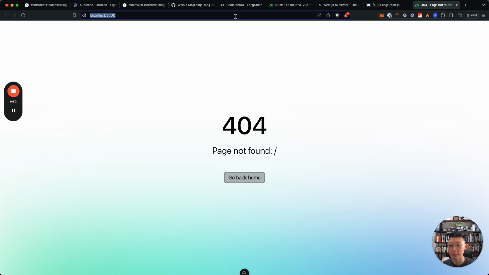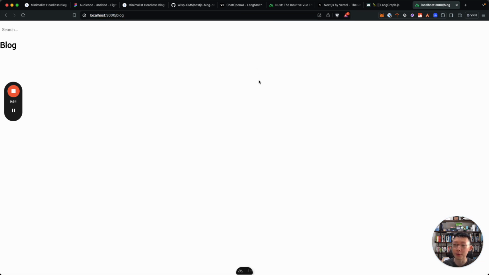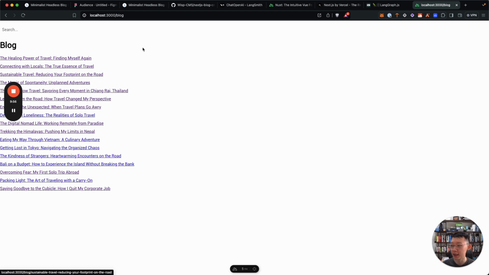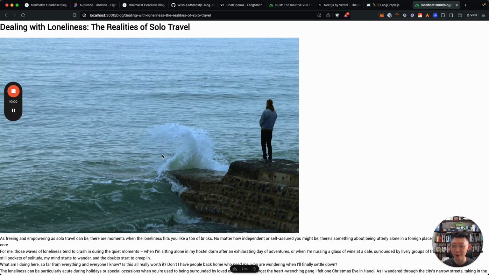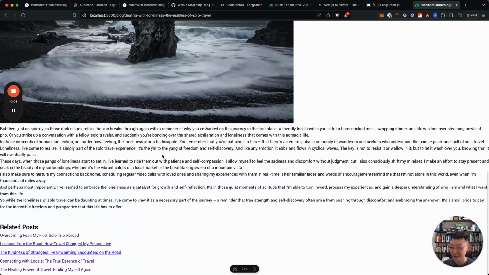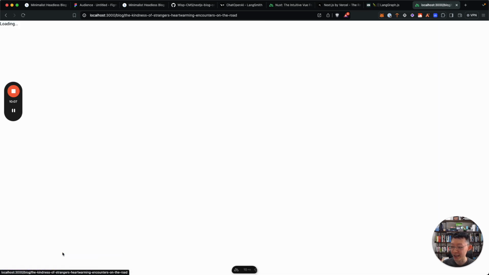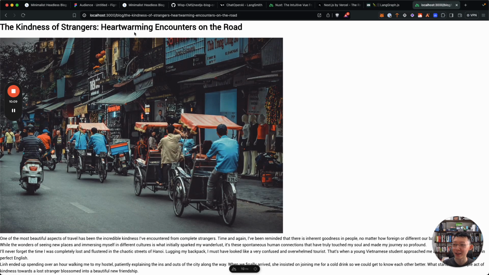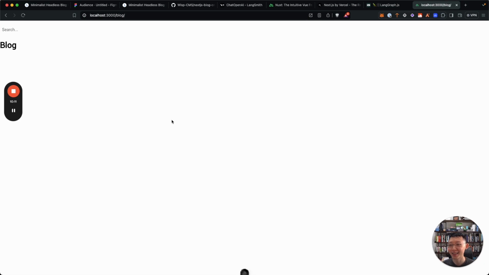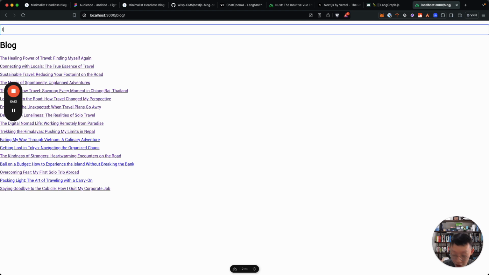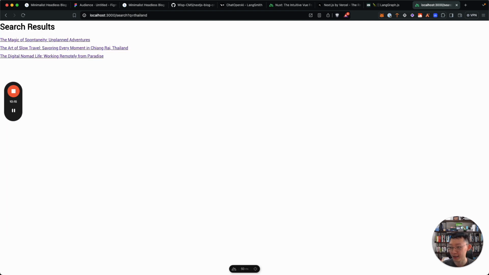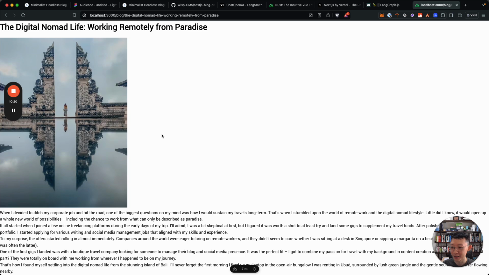This is the application. Of course it's broken, but this is the blog listing page. You can see I can actually click into it and it brings me to the blog, and not just that, it has the related posts just beneath it. I can click on them and go to another post, so it's perfect. I can also perform a search, let's say Thailand, and enter. There you go, everything related to Thailand.